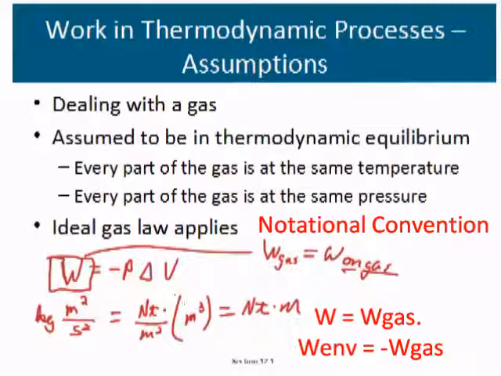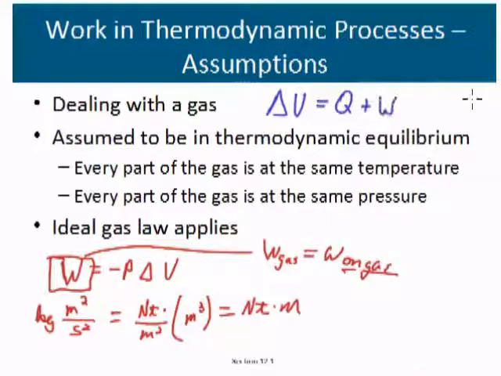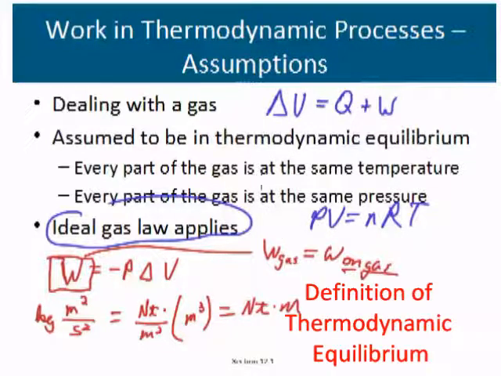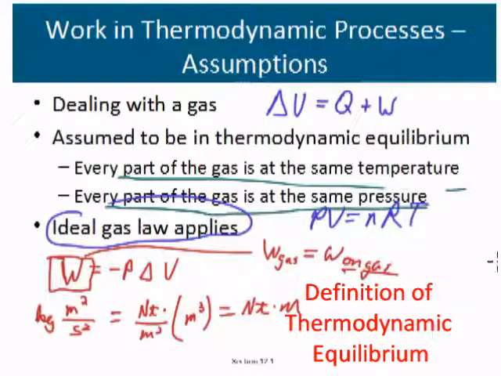Now that's put together with the equation: the change in internal energy in the gas is equal to the heat added to the gas plus the work done on the gas. Also, the ideal gas law applies, so PV equals nRT. We also make these other two assumptions, that every part of the gas is at the same temperature and every part of the gas is at the same pressure.